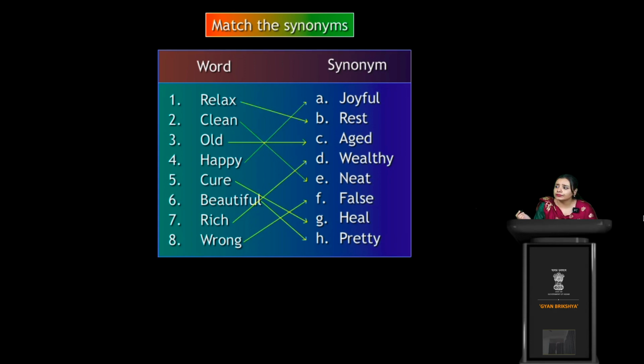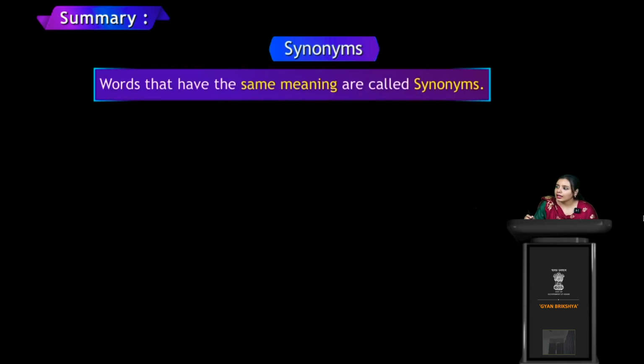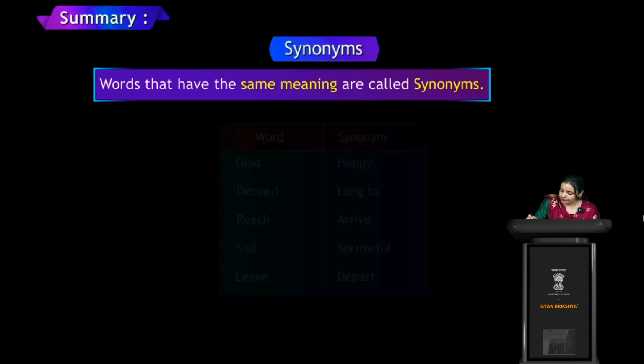Also, we often know many of the synonyms, but we cannot use every synonym in every sentence because that is not allowed, right? So we have to use the correct way. Exactly. Yes. So now the summary comes. Okay. So synonyms, we have seen, are words that have the same meaning. Simple. The meaning should be similar, right?